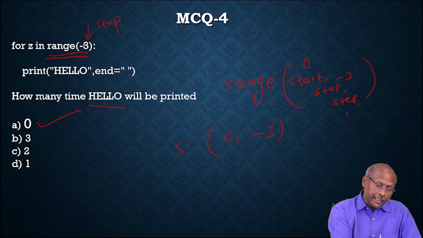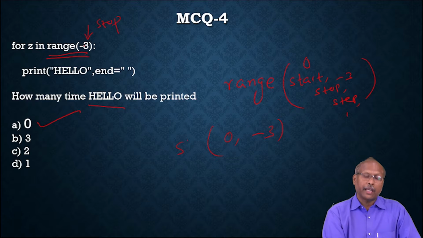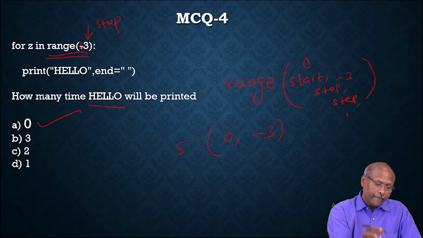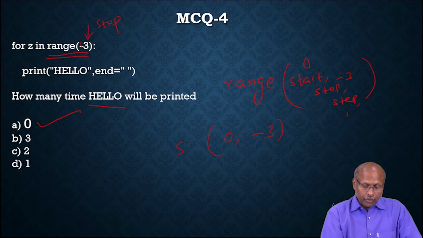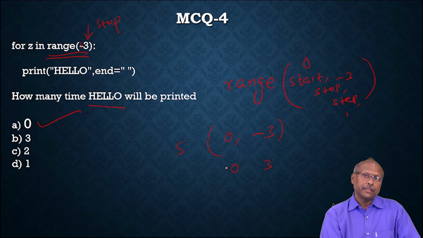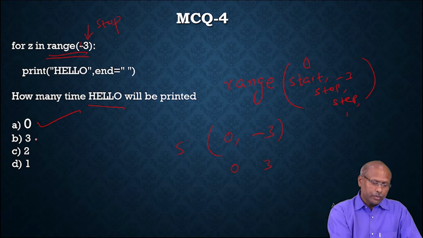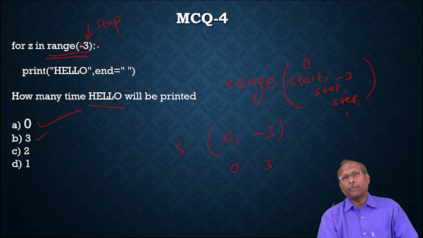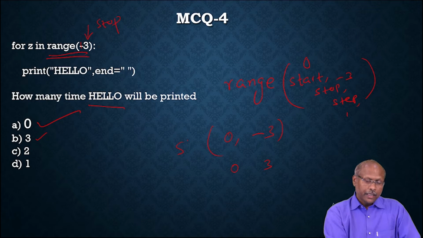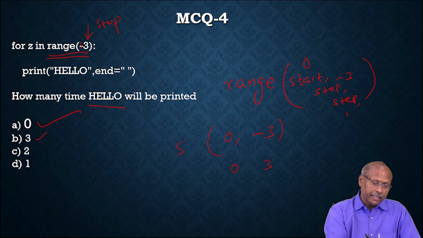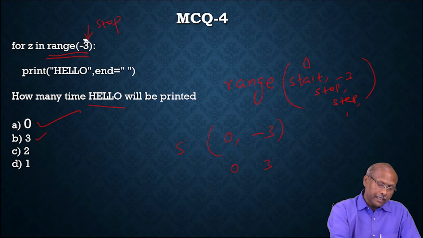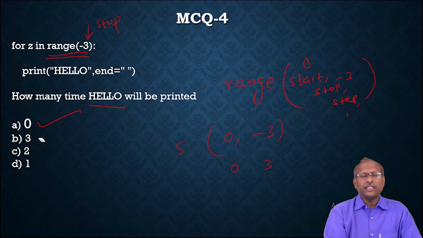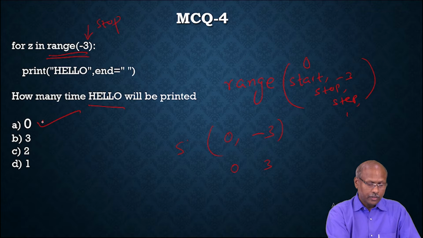If it is +3, for example, if they ask the same question with +3, in that case 0 to 3, that means this loop will repeat 3 times. So 0, 1, 2, in that case 3. So we must be very careful what type of question they have given. And most of the time students will say directly, print 3. Whereas here the given question was -3. So for -3, the answer is 0.